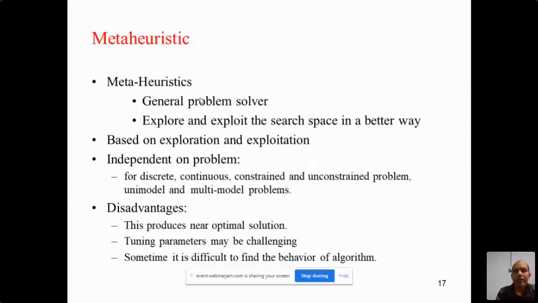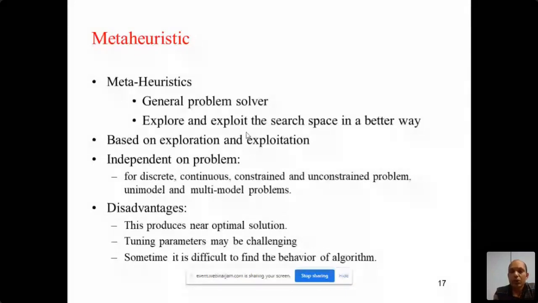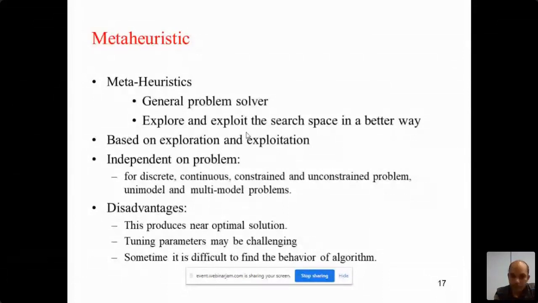The main disadvantage is that the metaheuristic only gets a near-optimal solution, and tuning the parameters is really very challenging. To get a good solution, it is necessary to tune the parameters of the model in an appropriate way.